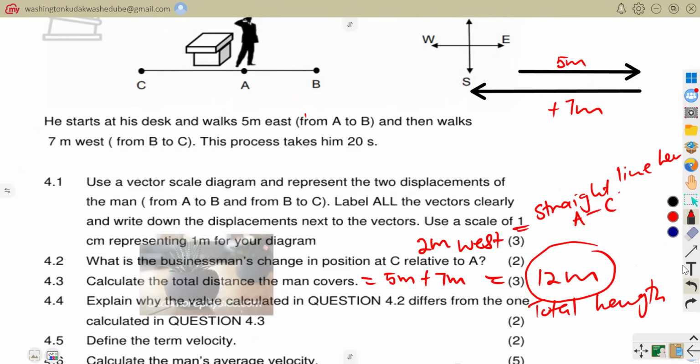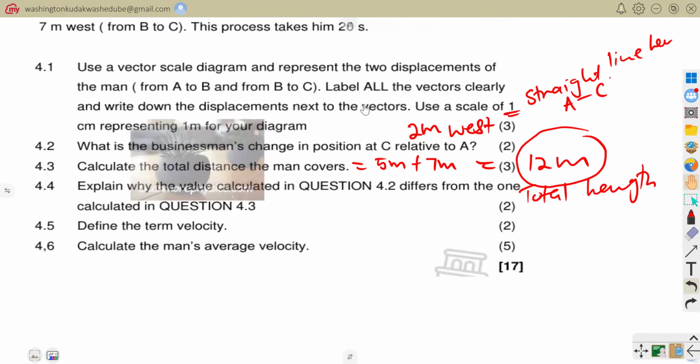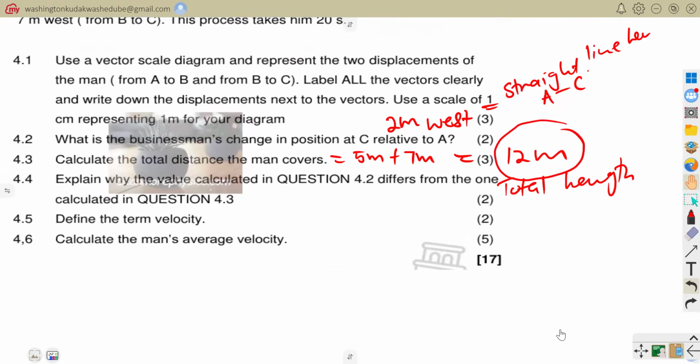So here, when they said explain the difference between the two, you would say this is 4.4.